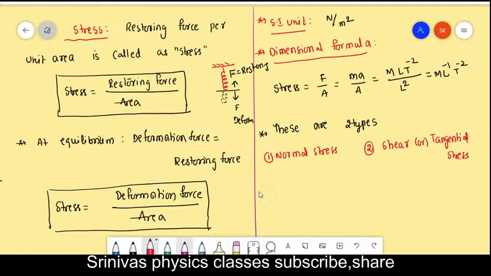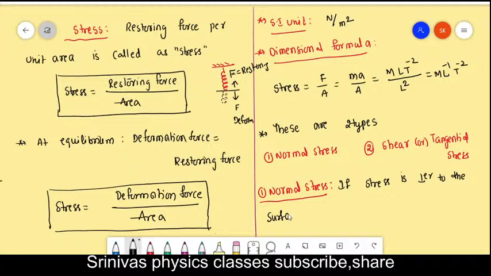Then what is the normal stress? Normal means perpendicular to the surface. If the stress is perpendicular to the surface of a body, then it is called a normal stress.